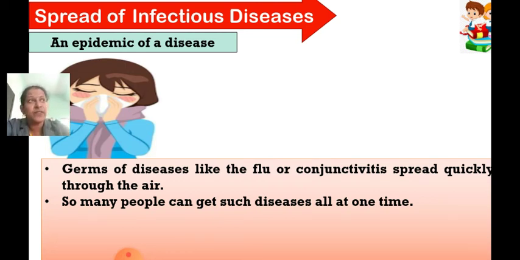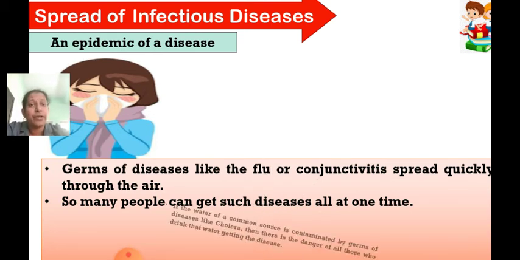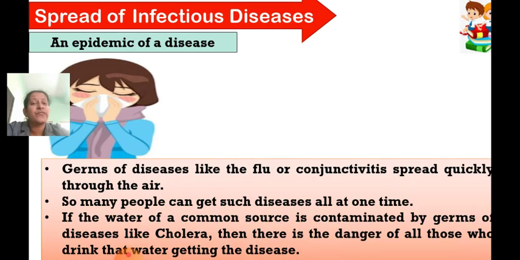So there was swine flu, then leptospirosis once upon a time. There are so many diseases like that which spread. Now bird flu is also going on. So if such things happen, that is called an epidemic.